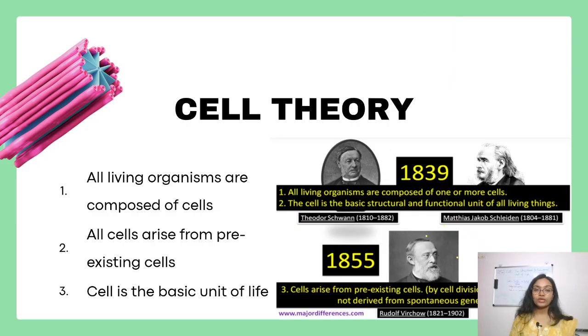Now come to the cell theory. Cell theory was proposed by two scientists in 1839, Schleiden and Schwann. After that, in 1855, cell theory was further explained by Virchow. There are three principles of cell theory. First one is all living organisms are composed of cells. In unicellular organisms, there is only one cell, and in multicellular organisms, there are multiple cells. Second, all cells arise from pre-existing cells. And third point is cell is the basic structural and functional unit of life.